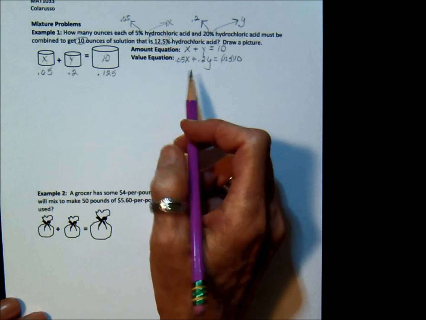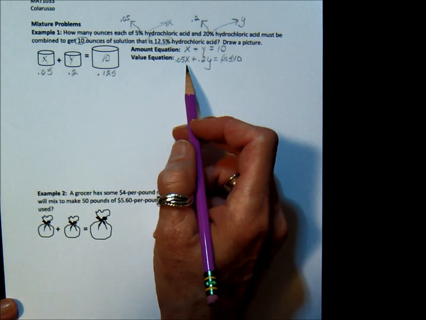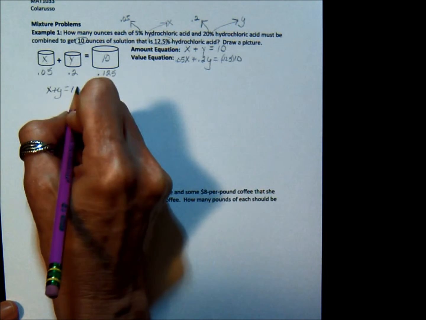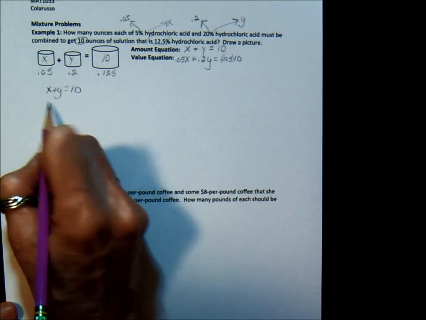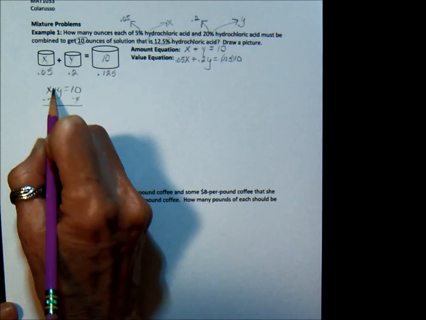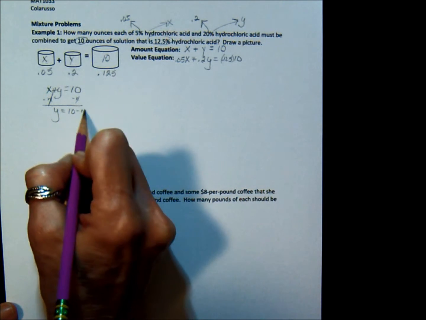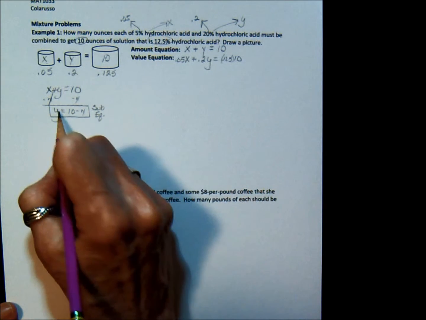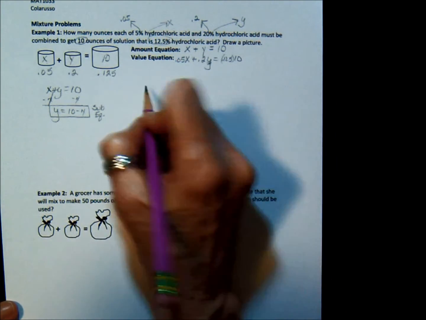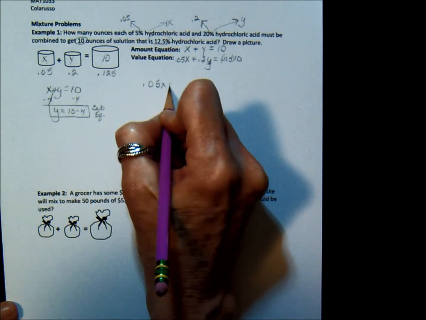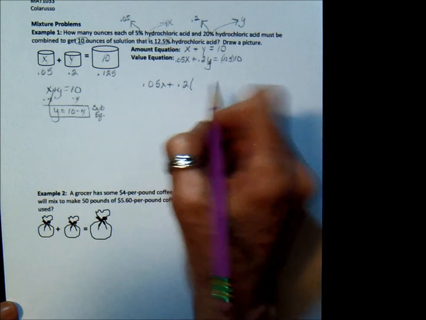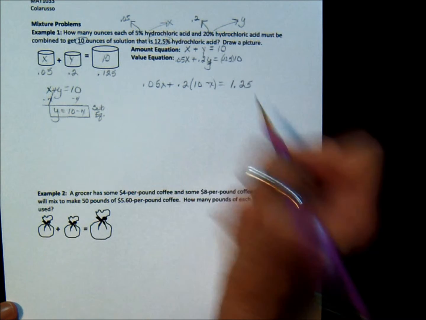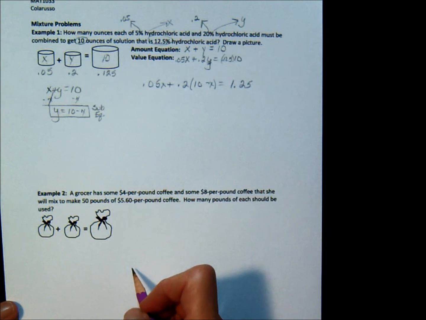Now you have the option with your two equations of using either substitution or elimination. I like to use substitution on these because it's so easy to take the amount equation and subtract an X from both sides and get a very simple substitution equation that will work well because it's been solved for Y. And I'm going to put that in right here. So that's going to give me 0.05x plus 0.2, take out the Y, put in your substitution, equals multiply 0.125 times 10, and you get 1.25.